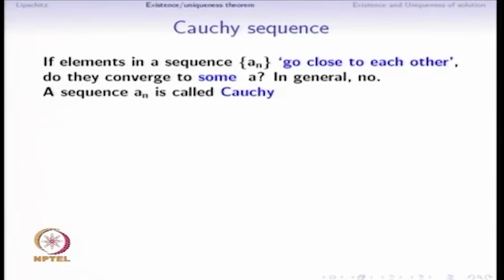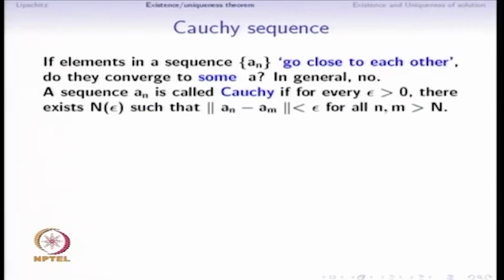A sequence a_n is called Cauchy if for every epsilon greater than 0 there exists some capital N, possibly depending on epsilon, such that if we want |a_n minus a_m| to be smaller than epsilon, then that will be satisfied for all n and m that are greater than this capital N. The importance of this statement is that it says elements a_m and a_n are going close to each other.